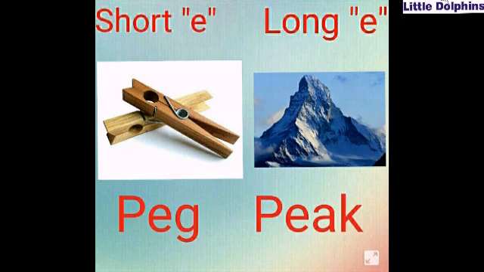Kids, here P-E-G. Very good. Short sound of vowel E, that is A. P-E-G, peg. Kids, what will be P-E-A-K? Very good. Here we will see the magic of vowel A. It makes the short sound of vowel E long. So P-E-A-K. It's not peck like pig. No, it's peak. E, long sound of vowel E.